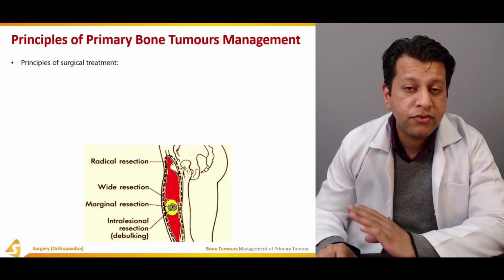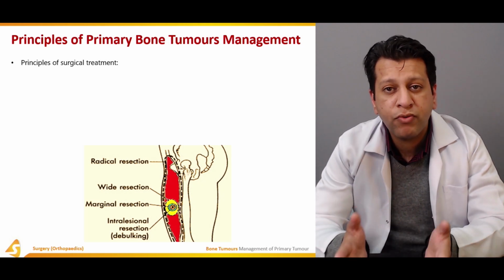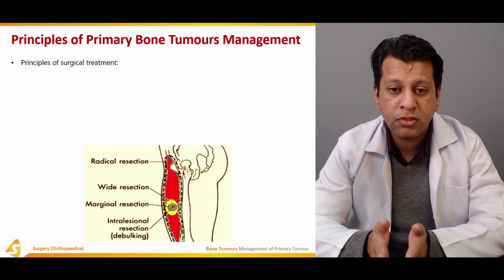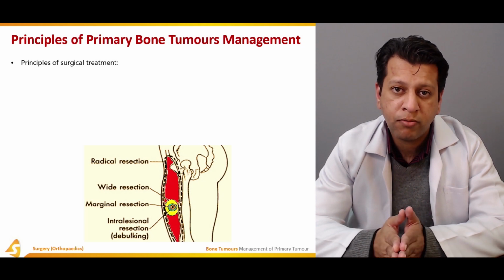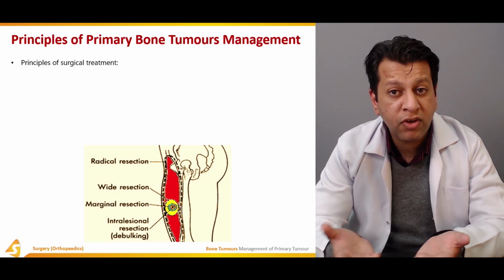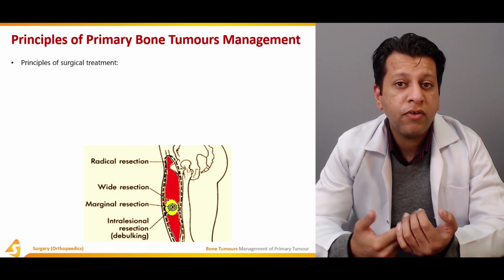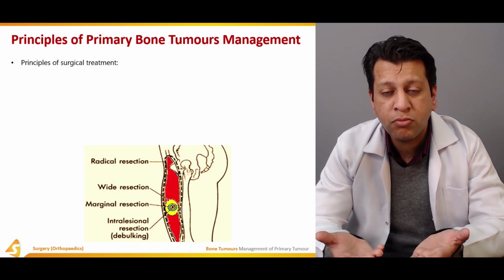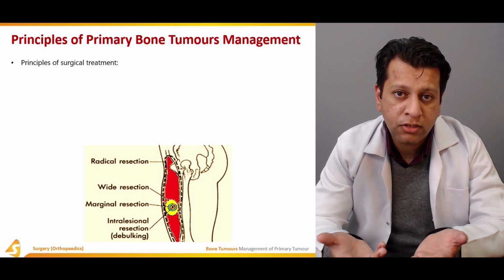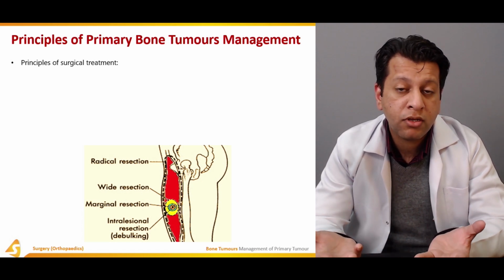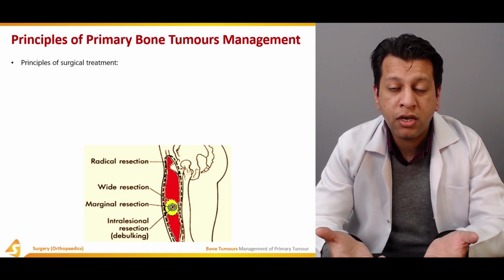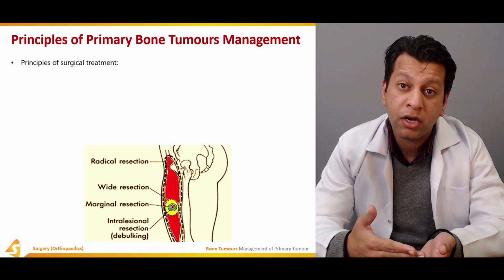So the principle of surgical treatment: once we have made the diagnosis that yes, this patient has a tumor, then comes the principle of resection, that is, whether we take that tumor out. If it's benign, can we leave it? Sometimes in case of UBC, if it has presented with a fracture, nothing needs to be done. We just give a splint and allow it to heal, and usually it heals. But if that child has presented with osteosarcoma or Ewing sarcoma, then these are very highly malignant tumors, and you cannot leave them. Then you have to do some kind of resection.